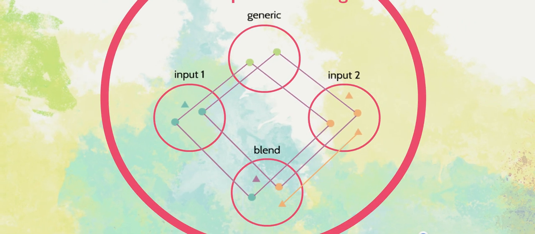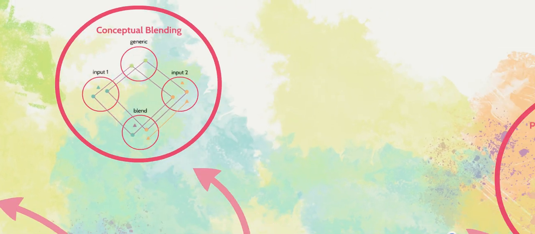In the blend space, the final creative idea is born, when mapped concepts from each input space are picked, and other emergent concepts are generated through pattern recognition or elaboration. In the previous example, the laser and sword may be blended into a lightsaber.